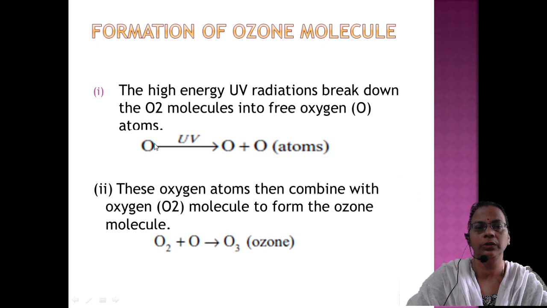Here it is, O2 only. O2 will divide into two atoms, that is, two oxygen atoms. This oxygen atom then combines with a molecular oxygen molecule, and then they can form ozone. So O2, the molecular oxygen molecule, plus one oxygen atom, together they can form ozone.